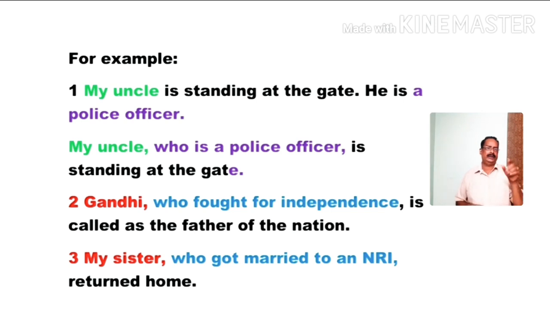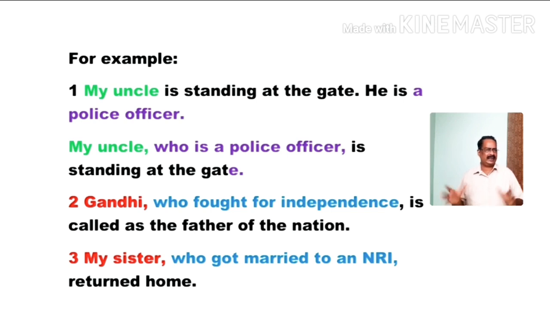Then we can use a non-defining clause in brackets or separated by commas or separated by two dashes, which is not necessary. See, for example, my uncle, comma, who is a police officer, is standing at the gate.